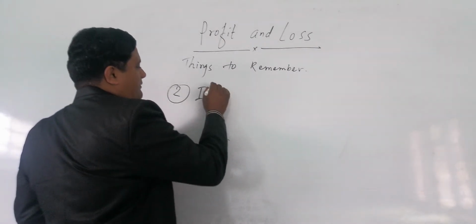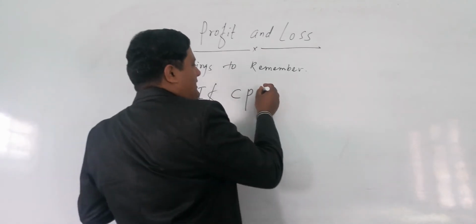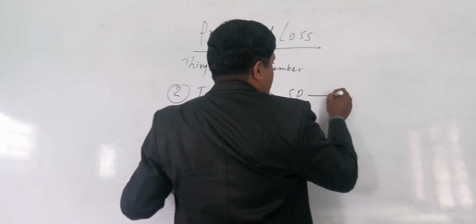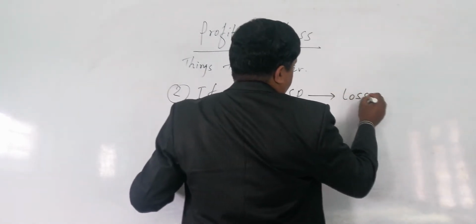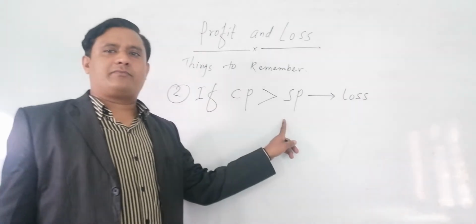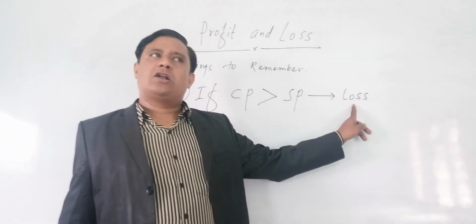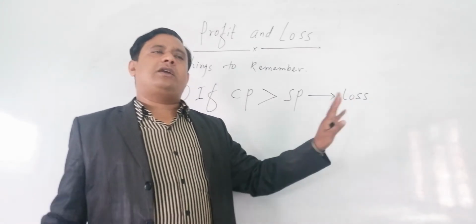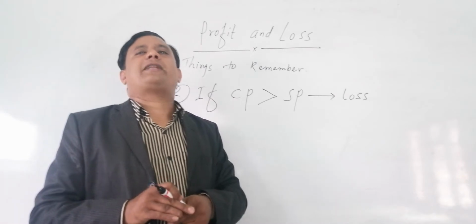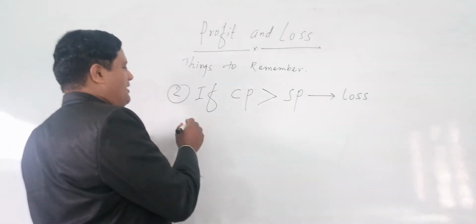If CP, cost price, is greater than SP, that is a loss. Okay, if cost price is greater than SP, that is the loss. If there is a loss, how to get the different things, that I am going to tell you.